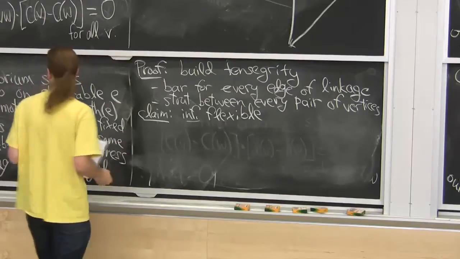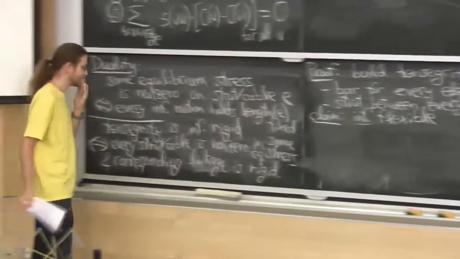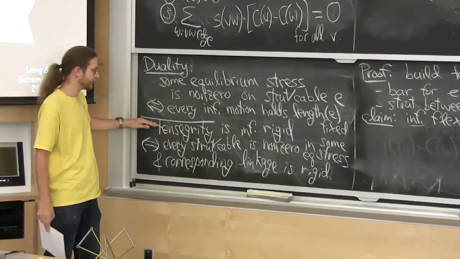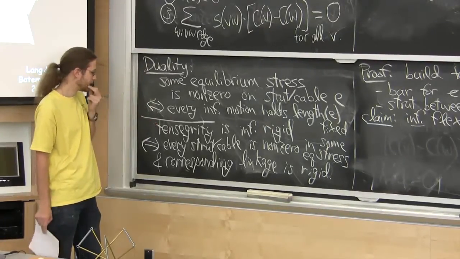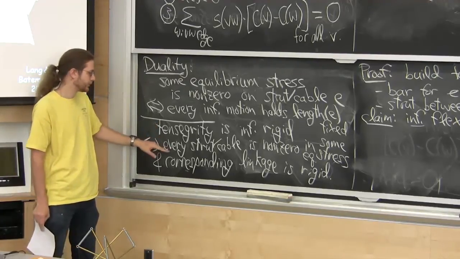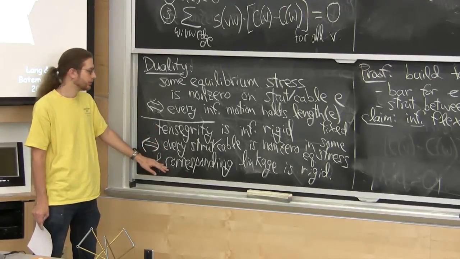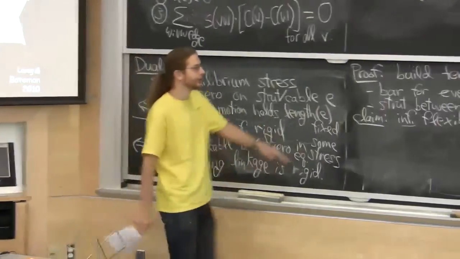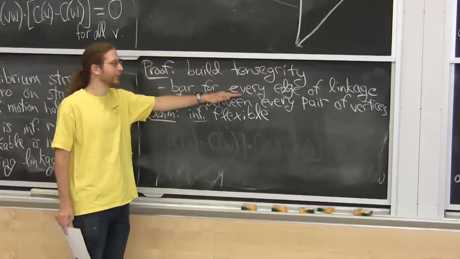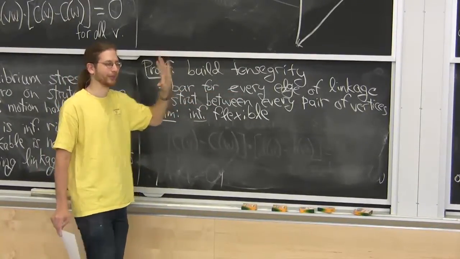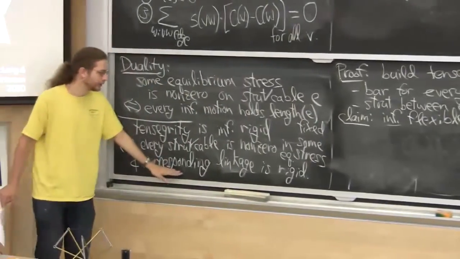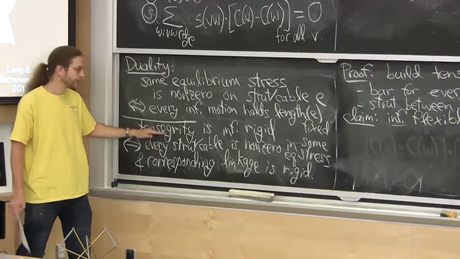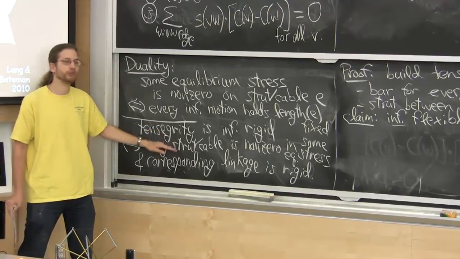So, what do we know? Duality. If I want to show, not that it's rigid, I want to show that it's flexible. All right, but it's rigid if and only if this is true and this is true. This will actually always be true. The corresponding linkage is rigid because I put in every edge. If I turn them all into bars, this thing is not moving at all. Okay, so in fact, this second condition doesn't really matter. What matters is the stresses. If I want to show that it's flexible, not rigid, I want to show these stresses don't exist.